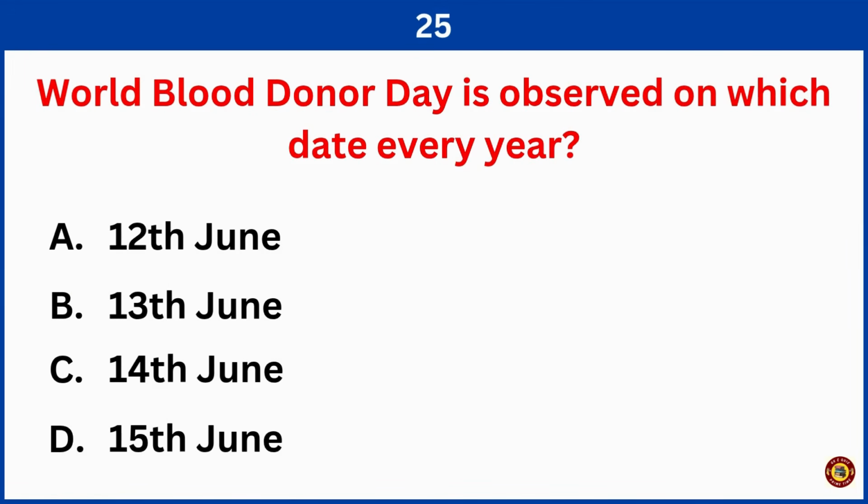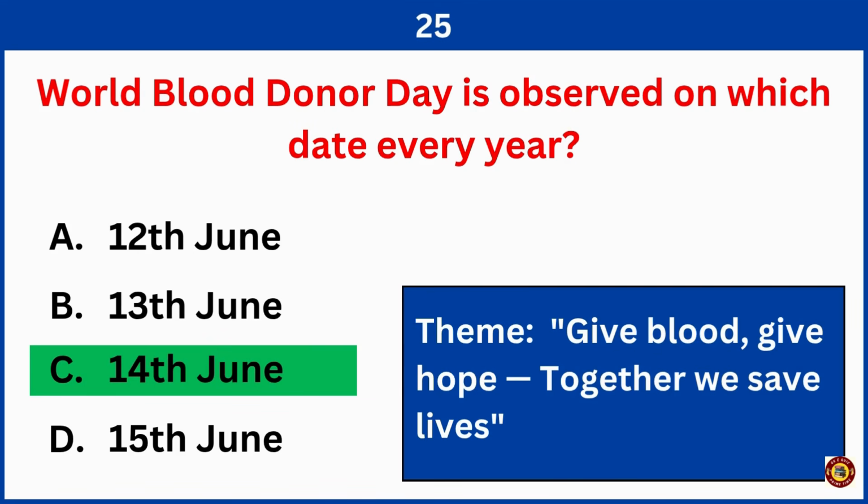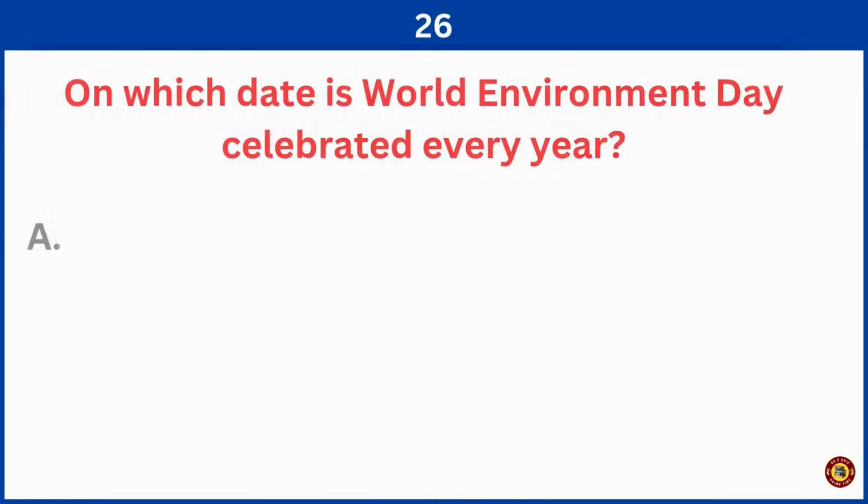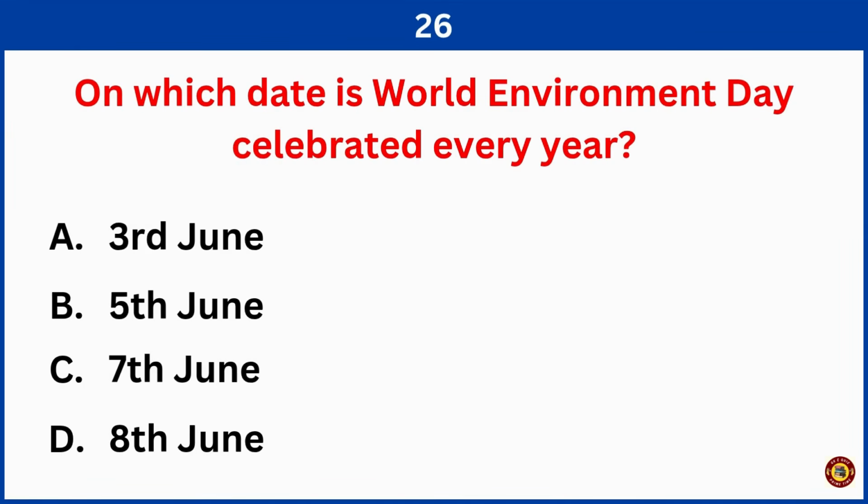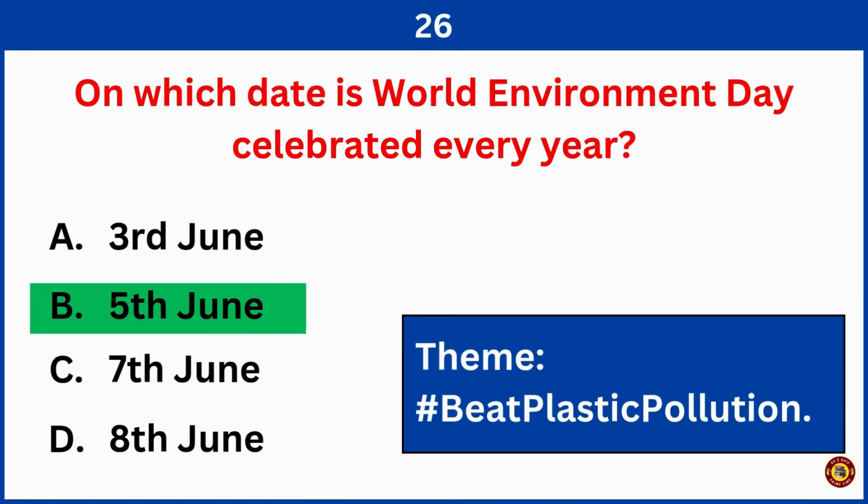World Blood Donor Day is observed on which date every year? Correct answer is option C, 14th June. On which date is World Environment Day celebrated every year? Correct answer is option B, 5th June.